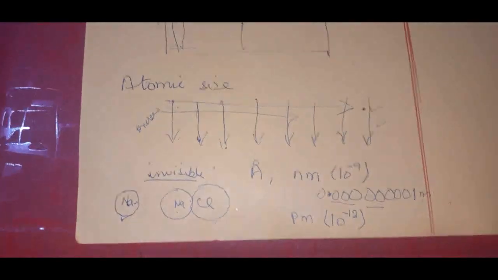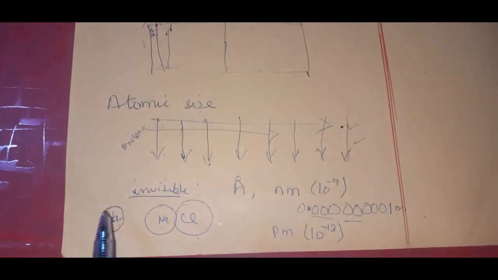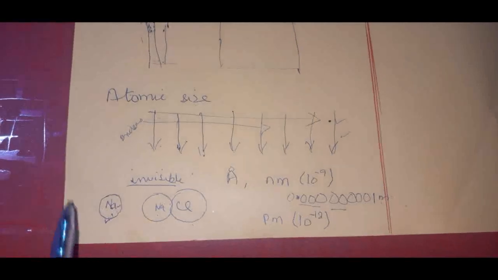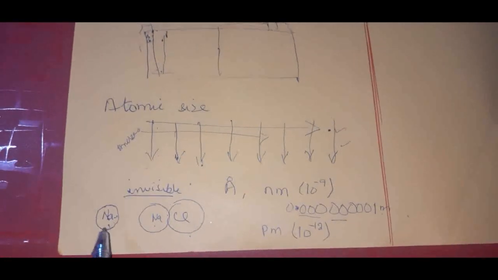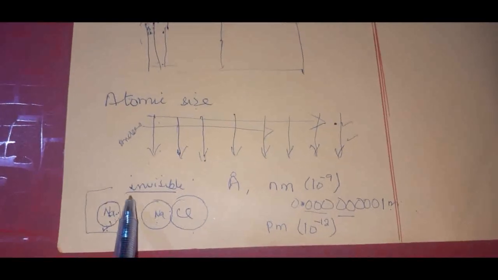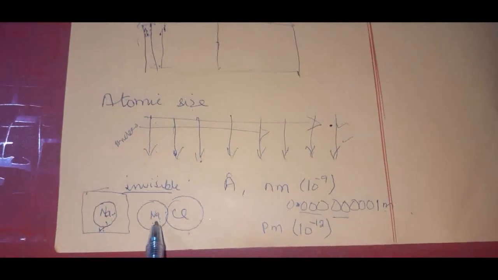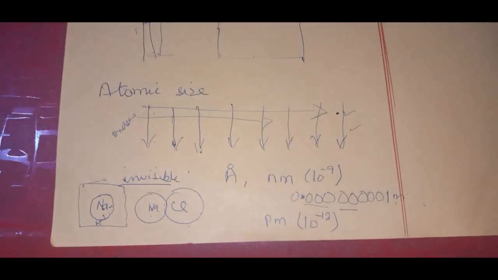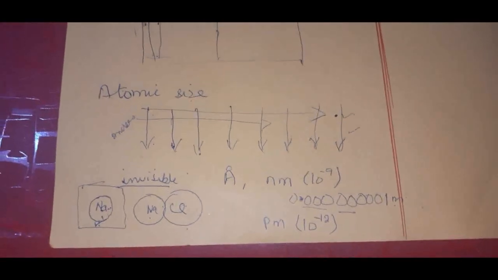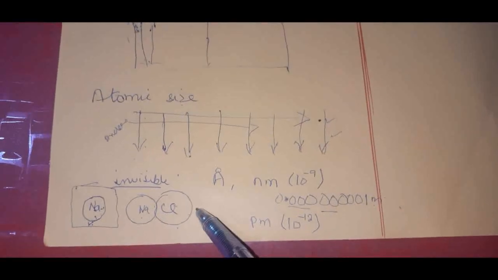So you always have to keep in mind that if an atom is in isolated form, alone, then it will have a separate atomic size, whereas if it combines with any other element or atom, then its size changes, right?